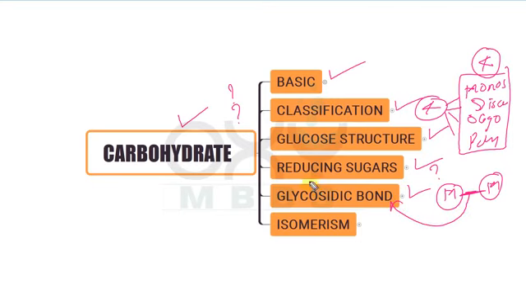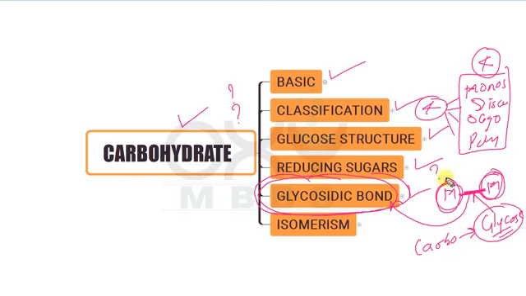Why it is called as the glycosidic bond? Because the carbohydrates are also called as the glycose, and as this is the bond that is present in the carbohydrates, that is why it is called as the glycosidic bond. Bond that will be present within the carbohydrates, within the glycose, will be obviously called as the glycosidic bond.